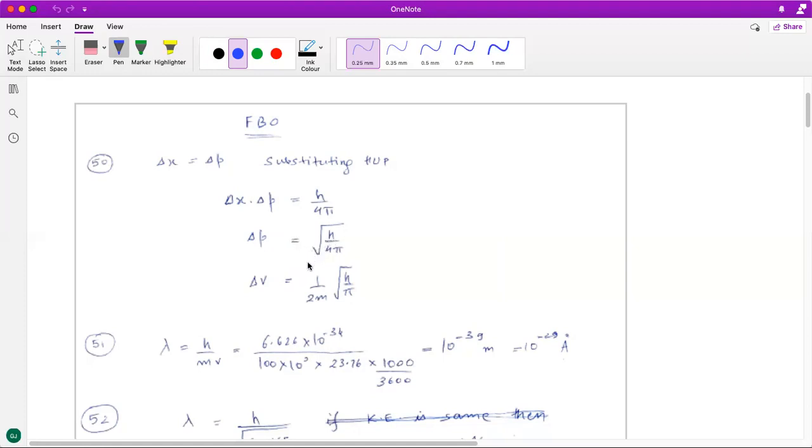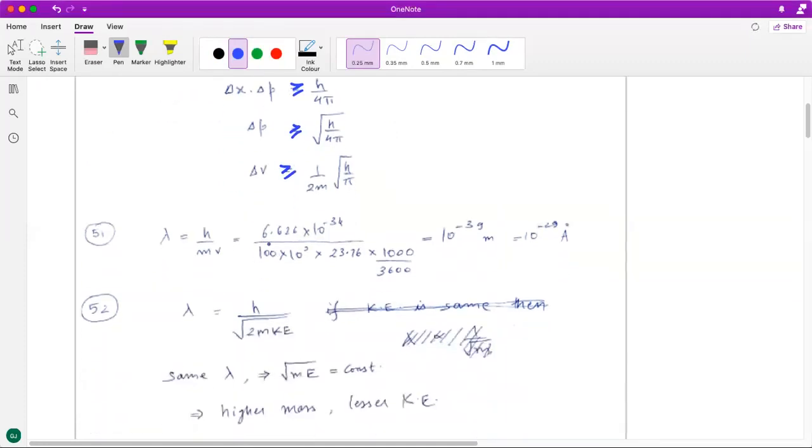It will be at least this much, it can be more, but this is the minimum uncertainty. In many questions, they are going to ask you the uncertainty, and what they mean is the minimum uncertainty. All right, then the 51st question.